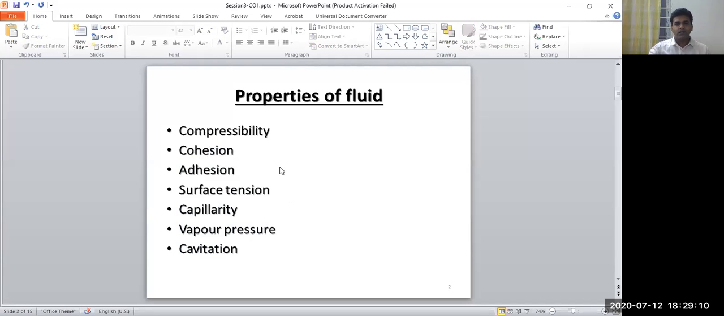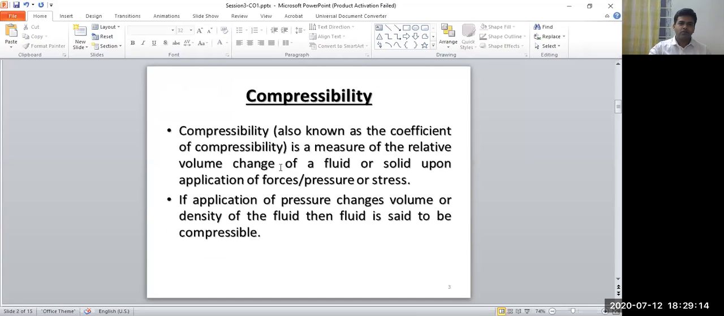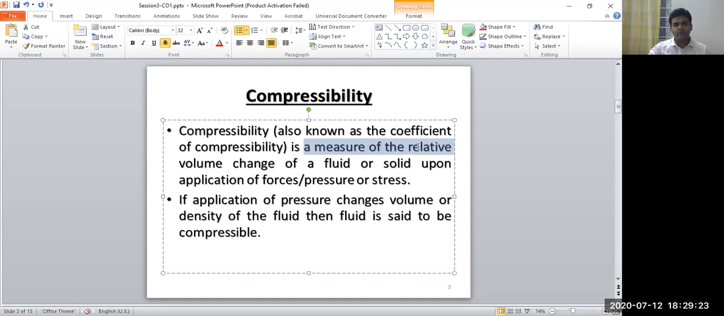So first, come to the compressibility. What is this compressibility? Compressibility is also known as the coefficient of compressibility. It is a measure of the relative change in volume of a fluid or solid upon the application of force, pressure or stress. So forget the solid part here. We are dealing with the fluid, and especially the liquid.